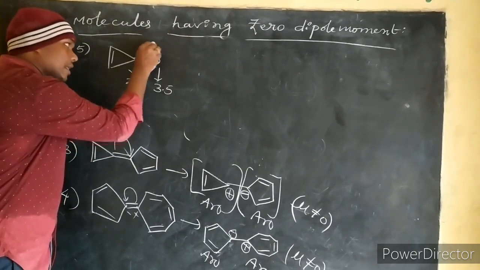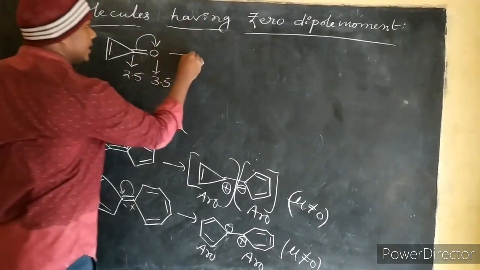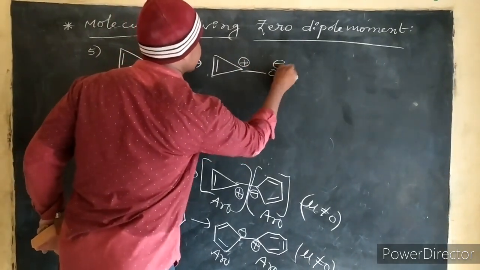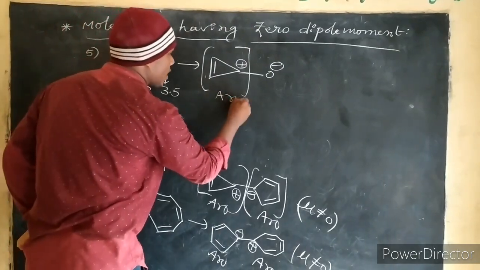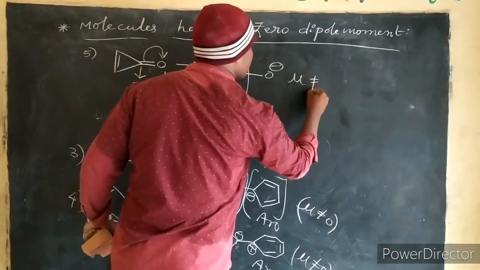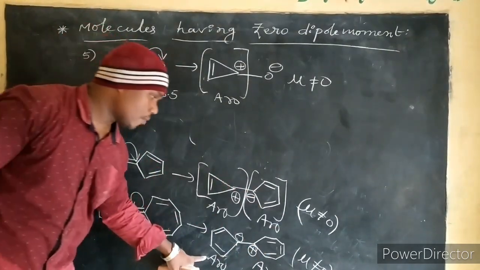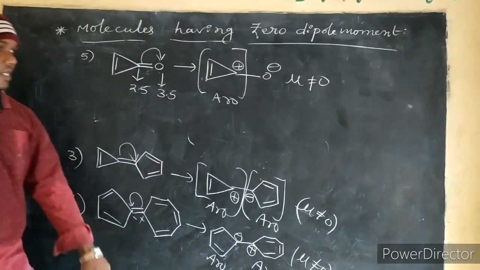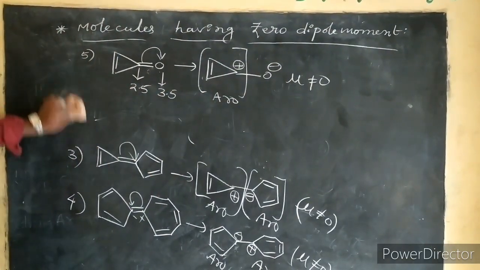So always oxygen tries to take electron density towards itself from carbon. Then the charge is like this, here positive charge, and oxygen gets negative charge. Then is it aromatic or not? Yes, really aromatic. So again mu not equals to 0. Correct? If this is aromatic, this is also aromatic. So both are aromatic, mu not equals to 0. Here also aromatic, mu not equals to 0.